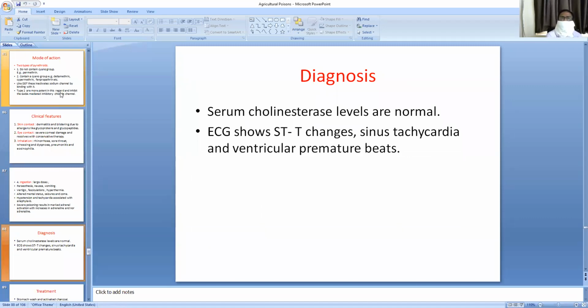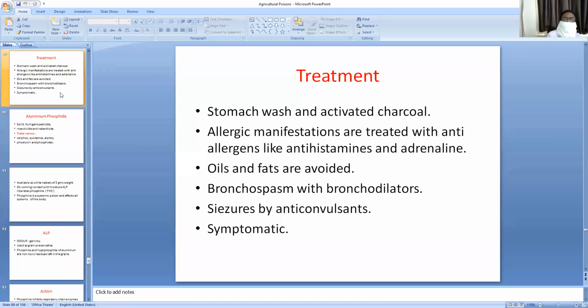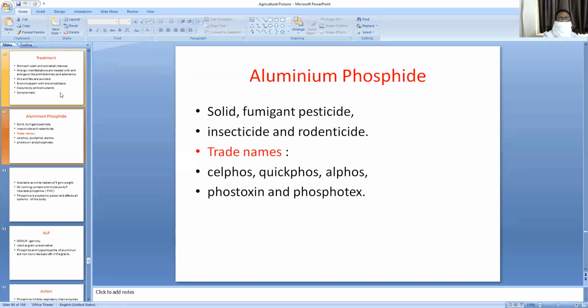How to diagnose pyrethrin poisoning? Serum cholinesterase levels are normal. ECG shows ST changes, sinus tachycardia, and ventricular premature beats. Treatment: stomach wash, gastric lavage and activated charcoal should be given. Allergic manifestations are treated with antihistamines and adrenaline. Oils and fats are avoided. Bronchospasm is treated with bronchodilators, seizures with anticonvulsants, along with supportive measures and symptomatic treatment.